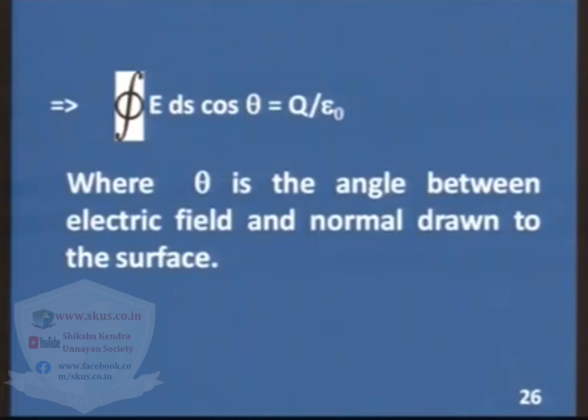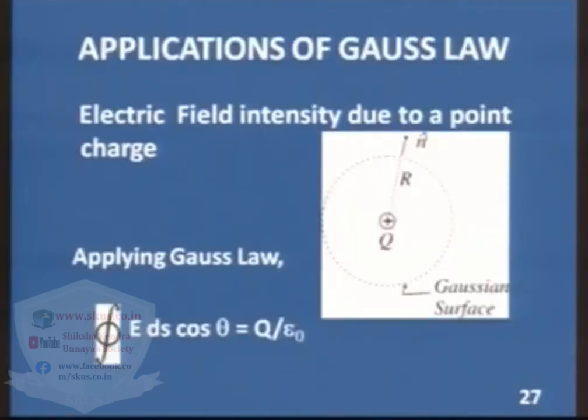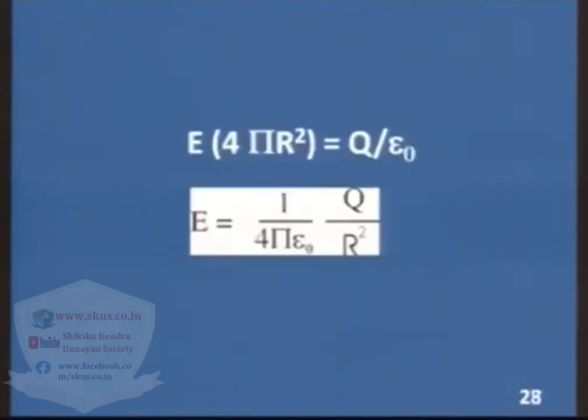Yes, Gauss law is very important, and with the help of Gauss law, you can calculate electric field intensity of a point charge. Here there is a point charge and a dotted surface, you may call it a Gaussian surface. It is enclosing the charge q. If radius of this Gaussian surface is r and normal is outward, we can apply the Gauss law, that is integral of E dS cos theta is q upon epsilon naught, and ultimately the surface area of this Gaussian surface is 4 pi r square. So E becomes 1 upon 4 pi epsilon naught q upon r square. It is the same result as we have discussed earlier.